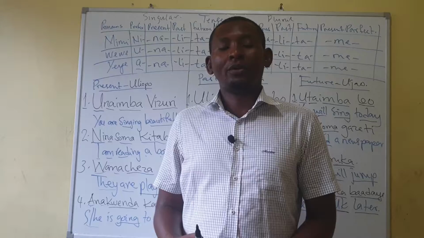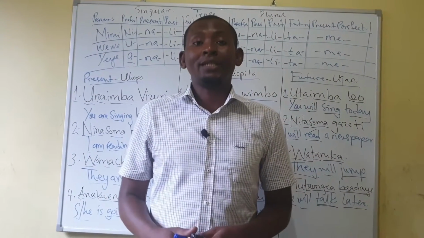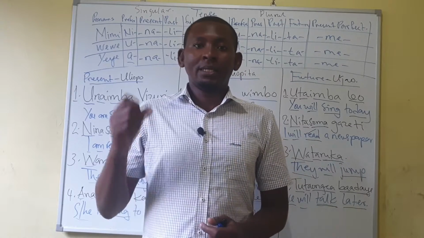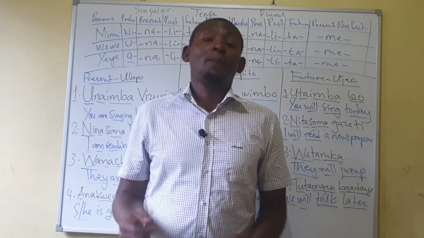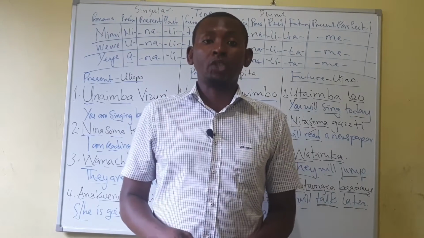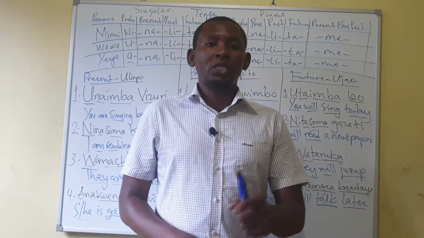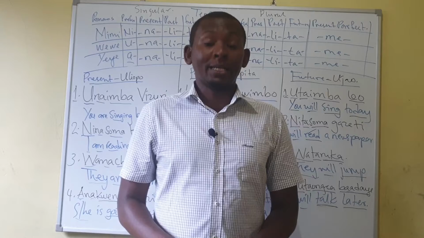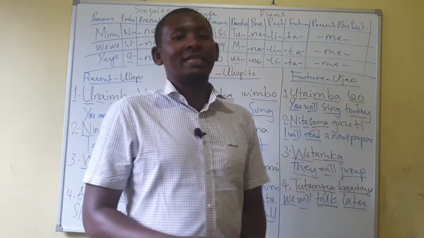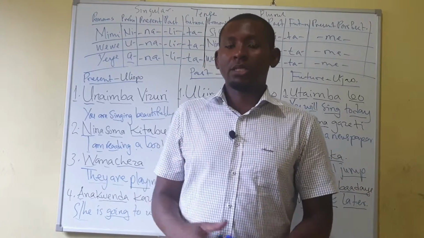Okay, I hope you've enjoyed today's lesson. Remember those three words. Na is for present, li is for past, ta is for future, and me, present perfect, which is in our next episodes. It's gonna be pretty short because it doesn't have so much stuff, but I don't want to bring it in today's lesson.